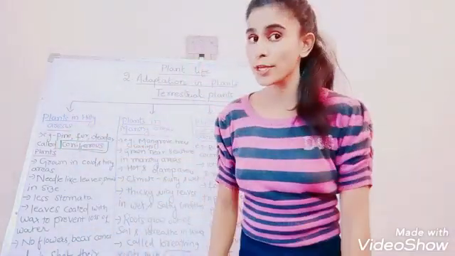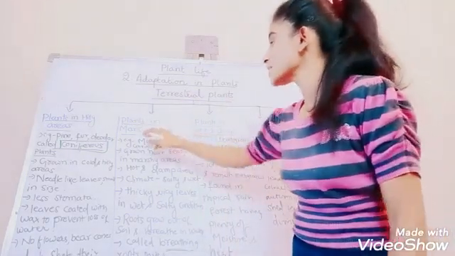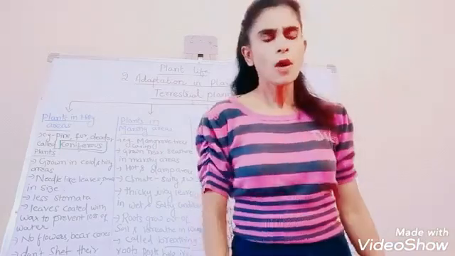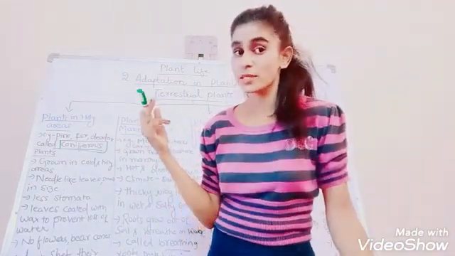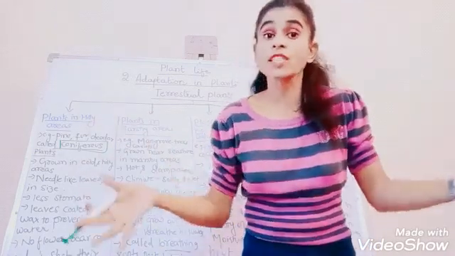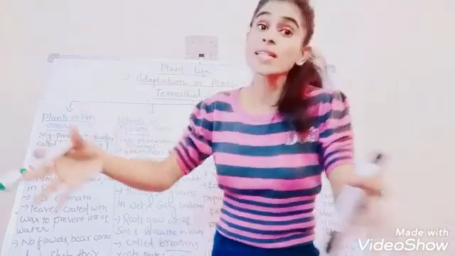Now let's move on to the second category of terrestrial plants. The plants which are seen in marshy areas. What are marshy areas, ma'am? Definitely you are going to think about it. Marshy areas means waterlogged areas. The plants which are seen in waterlogged areas.